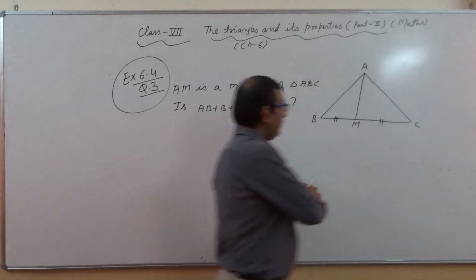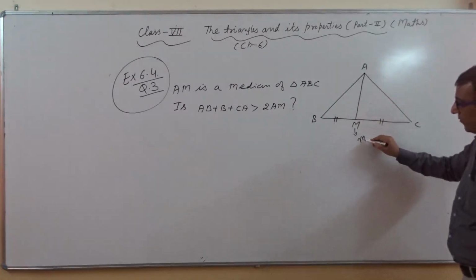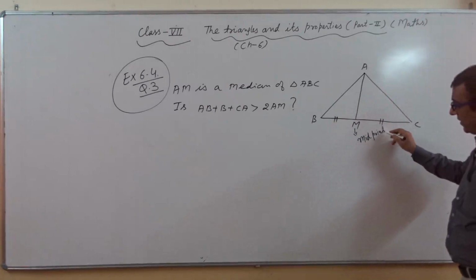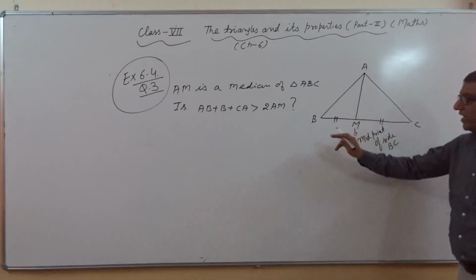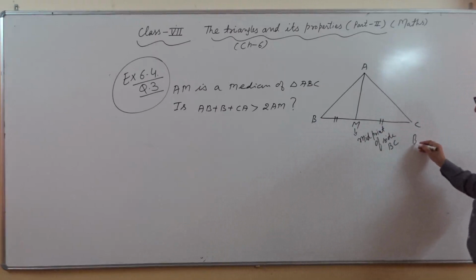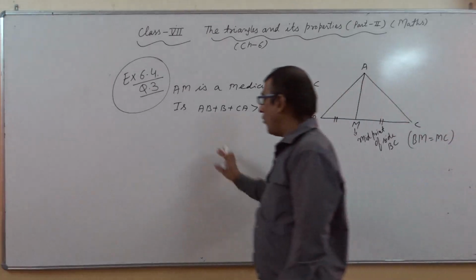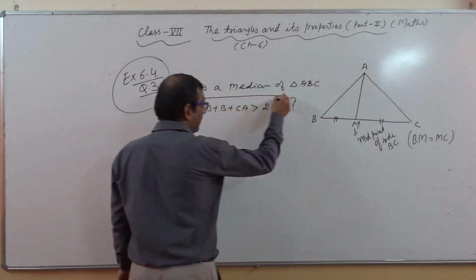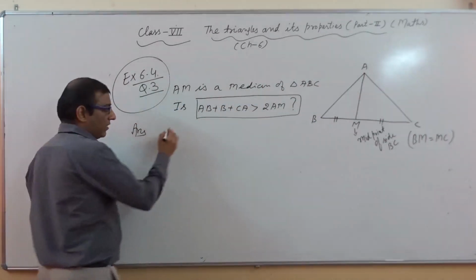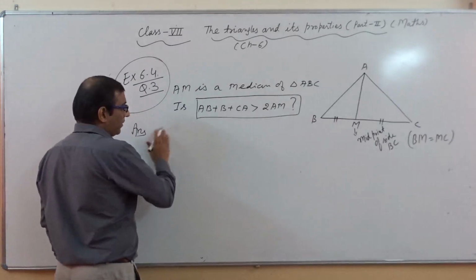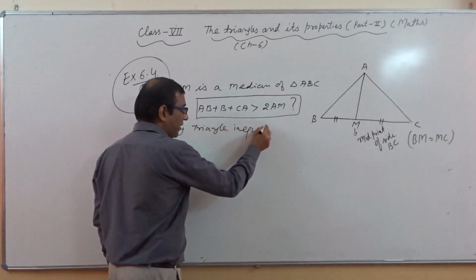As you see in this diagram, and it is also written here that AM is a median, it means M is a midpoint of side BC. So M is a midpoint, it means BM and MC both are equal as per the concept of median, right? So how can we show this? Is it possible or not? First we will go with the triangle inequality property.